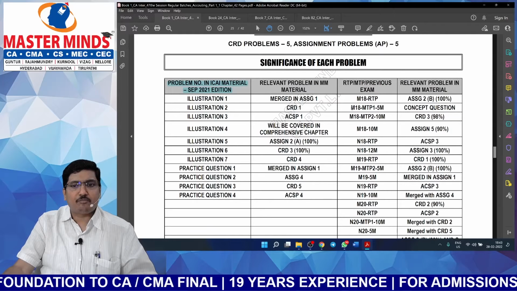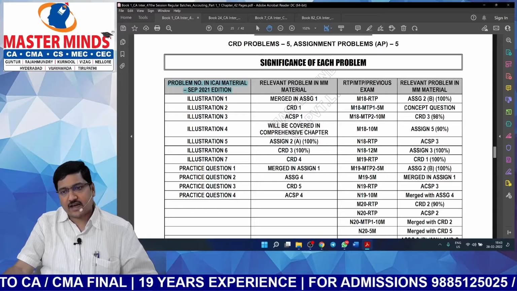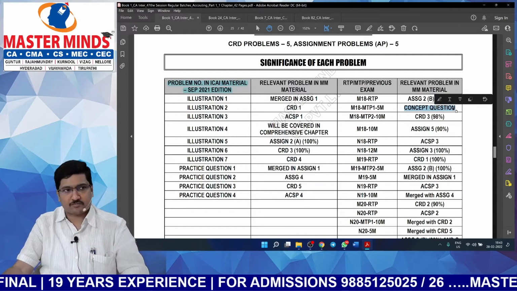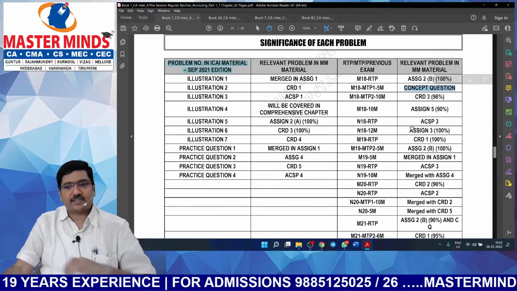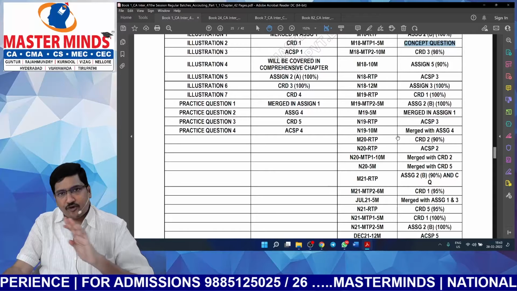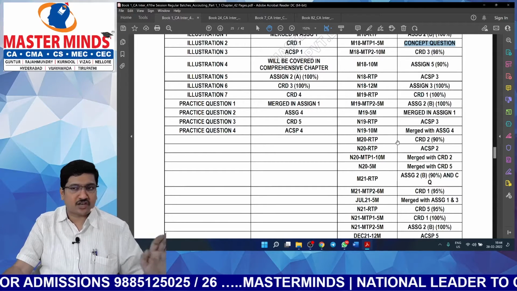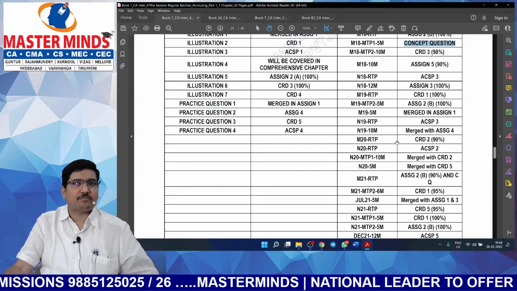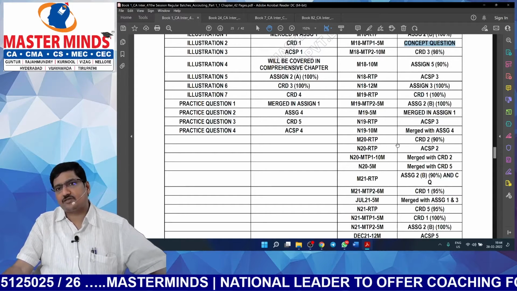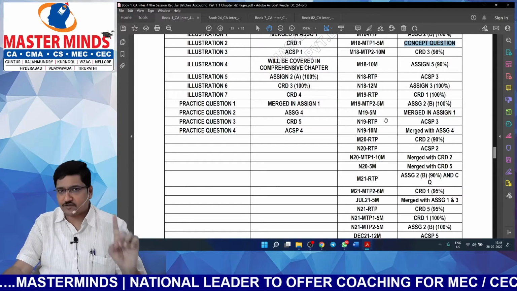Here you can see May 18 MTP 1. It was included as a concept question. So shortly I will tell you what is a concept question in our material. So just by looking at this table, you can understand that we have covered everything given in all ICAI sources. Now tell me, is it not an advantage for you in your preparation? Instead of referring to multiple textbooks, multiple resources, it's highly enough to refer only one single source, that is Masterminds material.